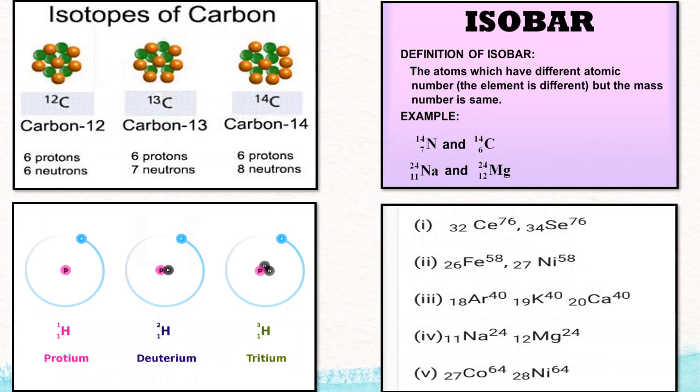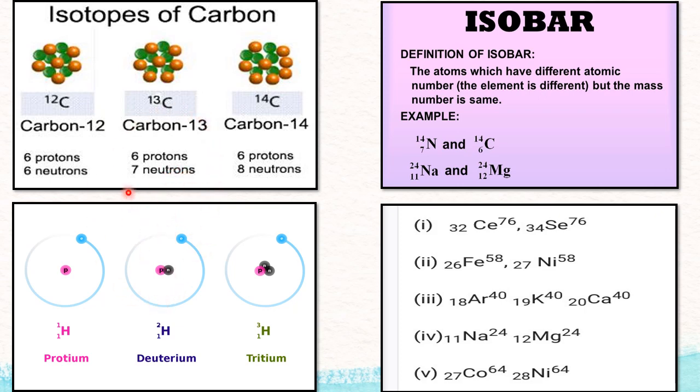Isotopes are the species of the same element having same atomic number but different mass number. So these are the isotopes of carbon. You can compare the atomic number and the mass number. And these are the isotopes of hydrogen: protium, deuterium, and tritium. To calculate their mass, in the 9th class we learnt average atomic mass is taken. Even in the 11th also, in the first chapter, we understood how to calculate the average atomic mass by knowing their abundance in nature.